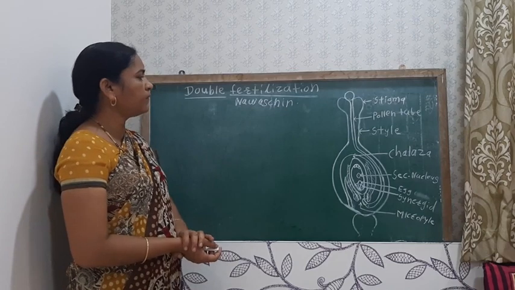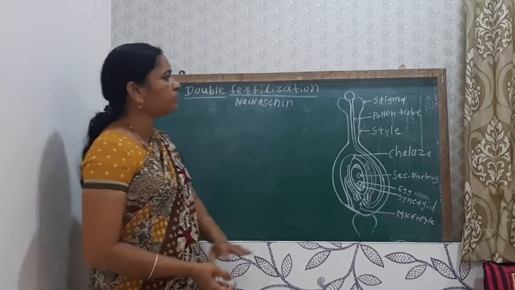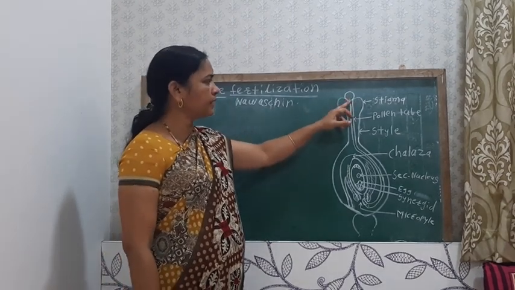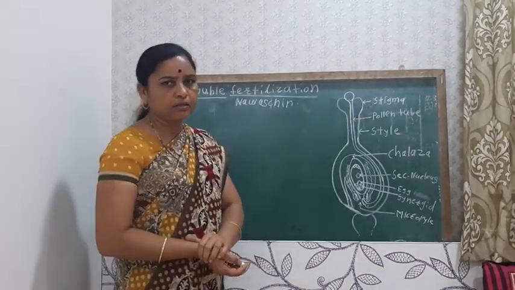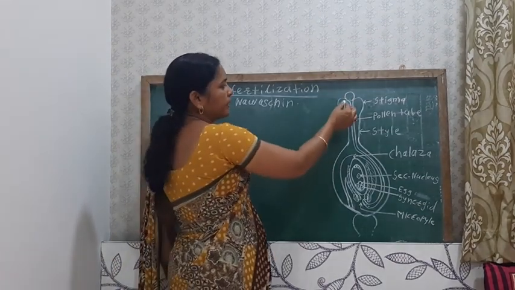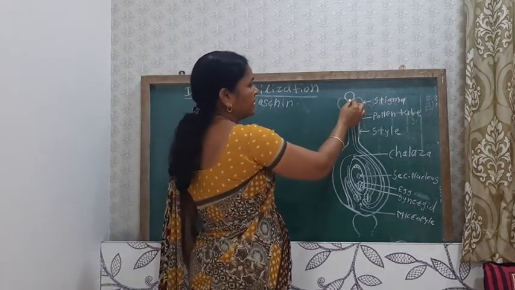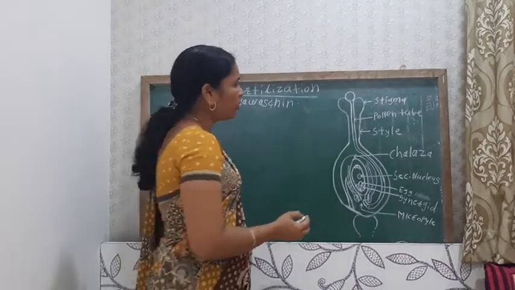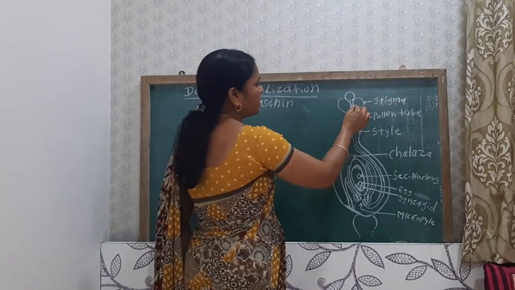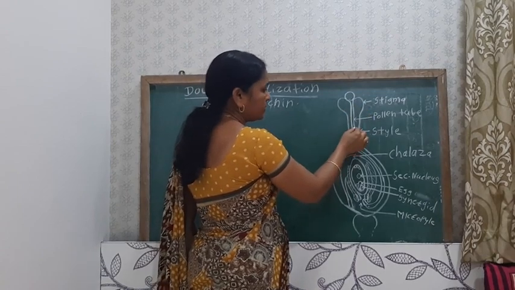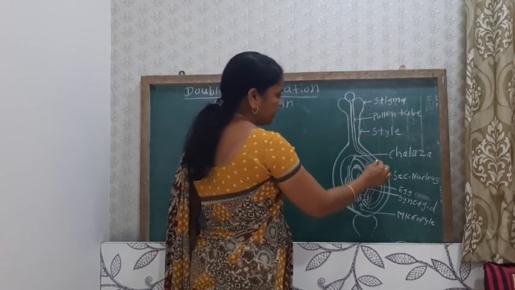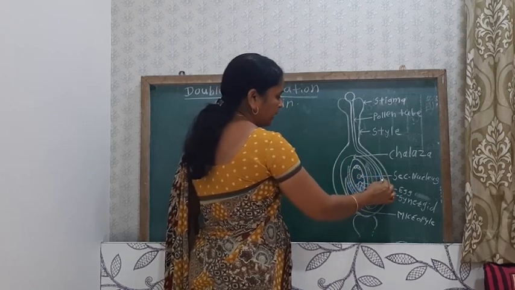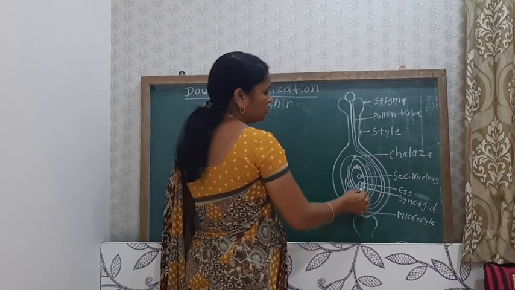During the double fertilization process, we have seen how the pollen-pistil interaction takes place. Here the pollen grain germinates on the stigma, and pollen tube formation takes place. This pollen tube enters through the tissue of the stigma, then the tissue of the style, then enters into the ovary, this structure here, and then into the ovule.